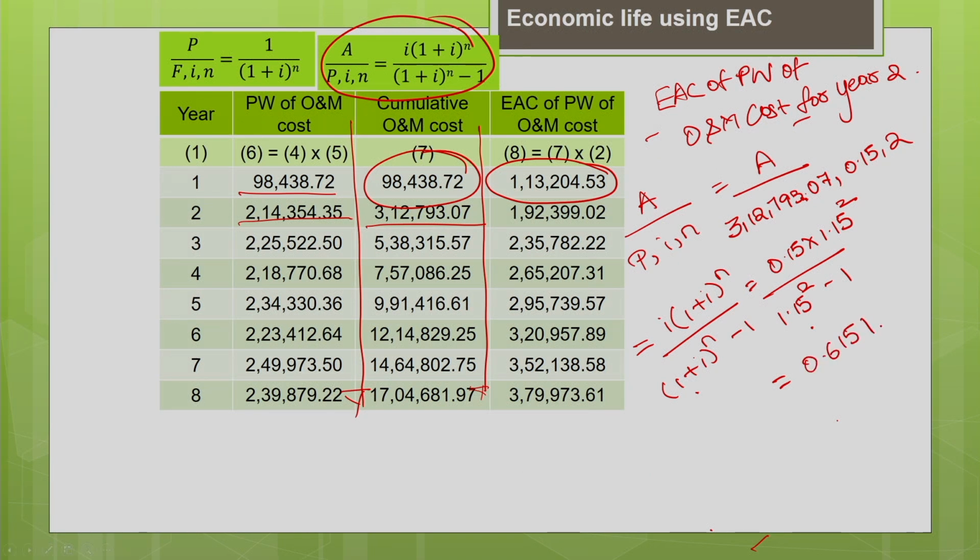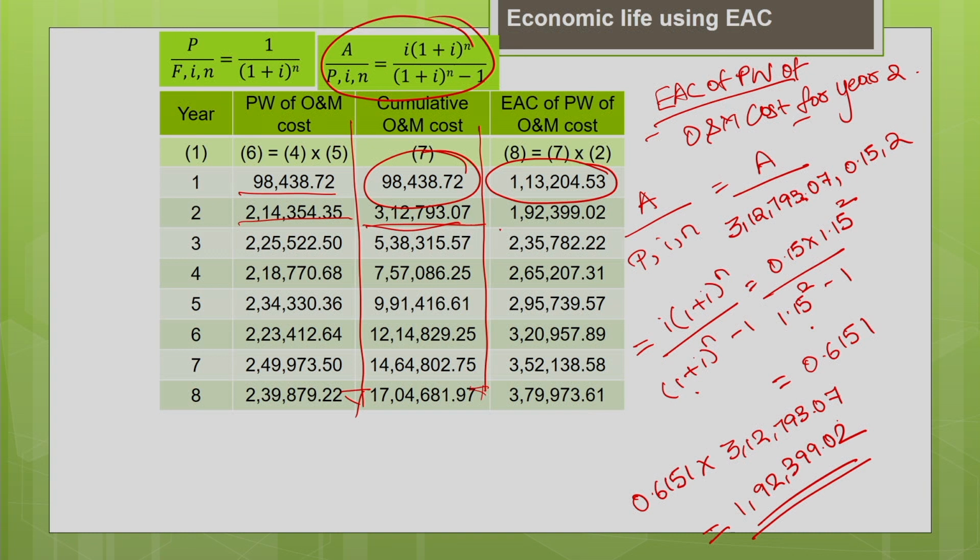Now, to find the equivalent annual cost, you multiply this 0.6151 with the present worth of the operating and maintenance cost, that is 3,12,793.07. That gives me the answer as 1,92,399.02. This is my equivalent annual cost of the present worth of the operating and maintenance cost.